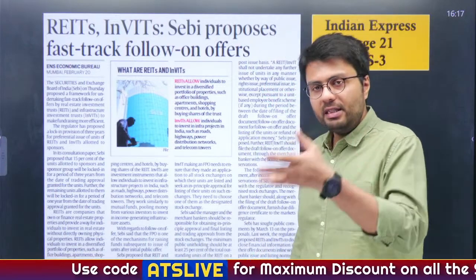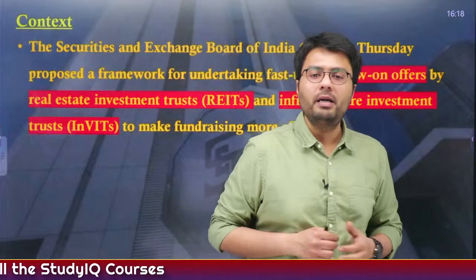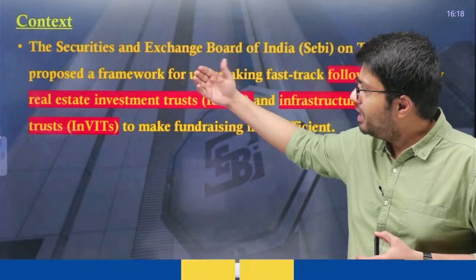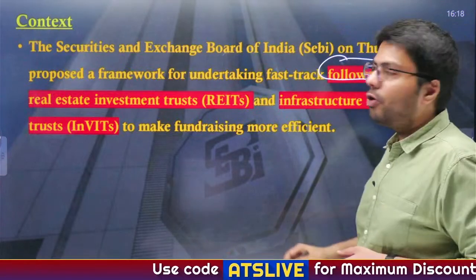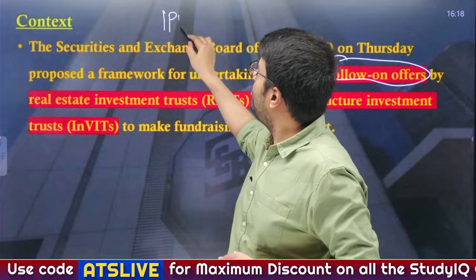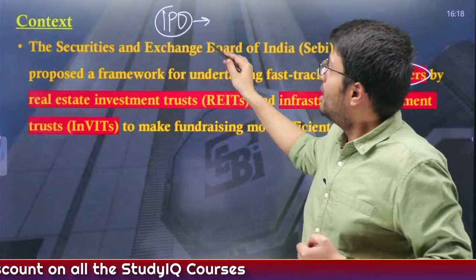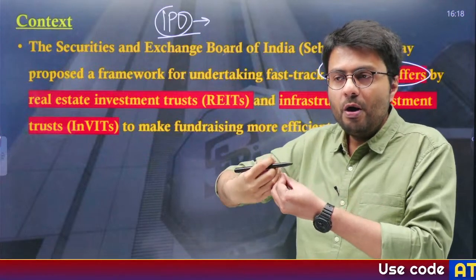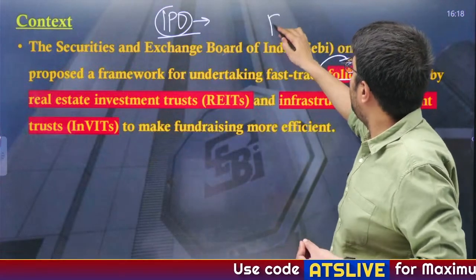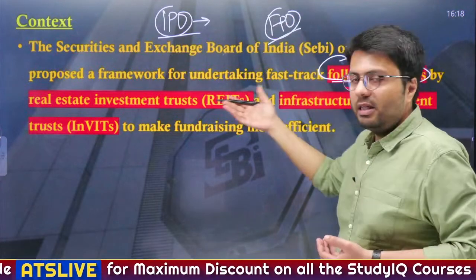Now, let us deal with the next article of the day. This article appeared in the business page of yesterday's newspaper, and it states that SEBI, which is India's Securities Market Regulator, has proposed a framework for undertaking fast track follow-on offers. Now, what are follow-on offers? You must have heard about initial public offering, where the entity offers its shares to the public for the first time. Now, after the IPO has happened and some shares exist in the market, if the company wants to issue more shares to the public, it takes a follow-on offering or further public offering. Understood? So, this is what this article is talking about.